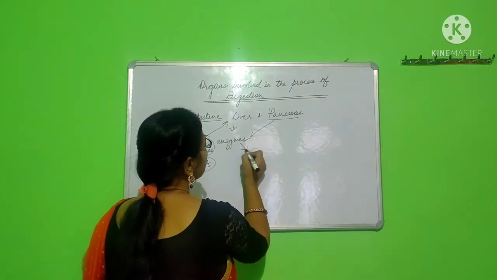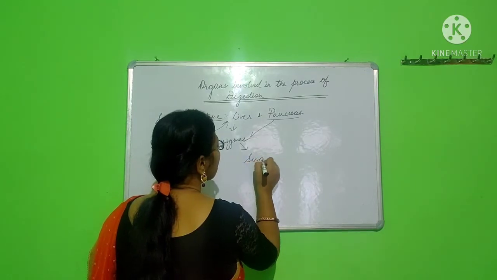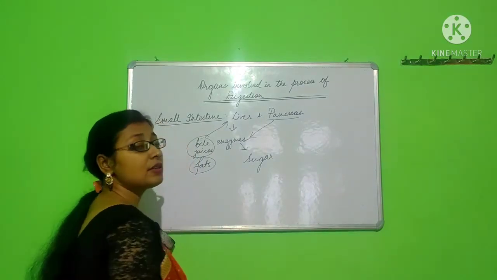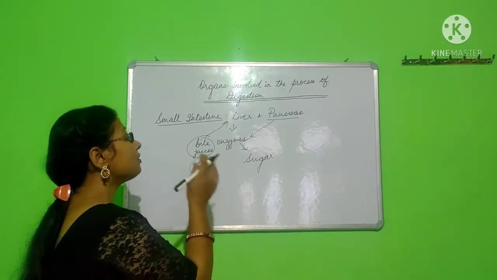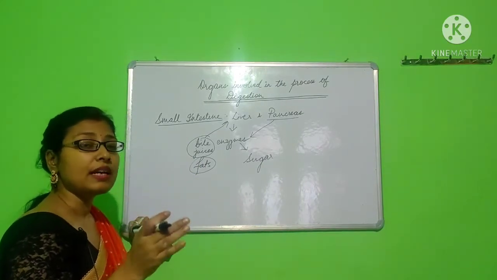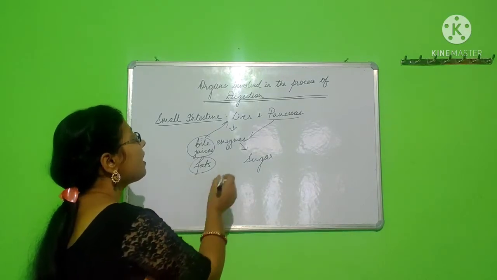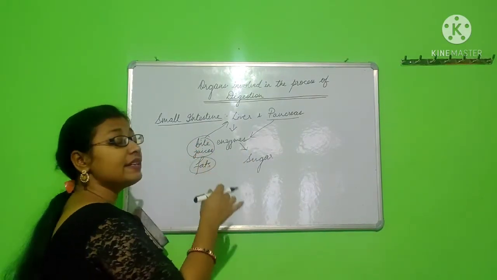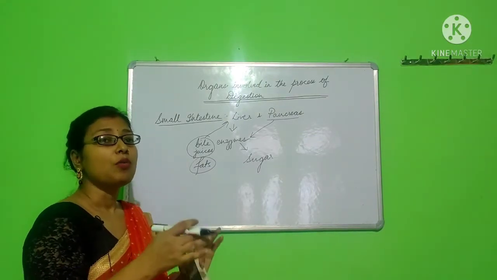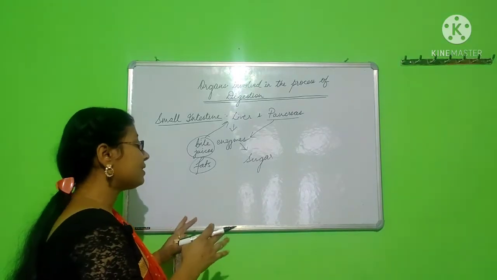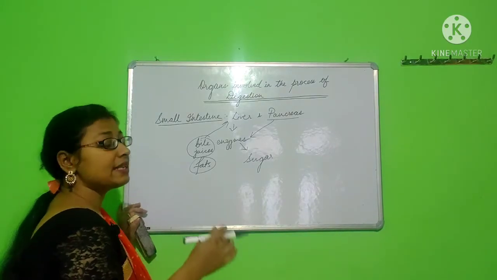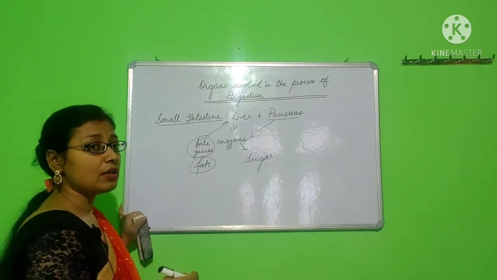What is the work of this enzyme? It breaks down the sugar that is present in the food. So, different organs produce different kinds of enzyme to break down and absorb different kinds of nutrients in the food. Okay. After all this, the small intestine absorbs all the nutrients, fats, protein, sugar, whatever is present in the food. It absorbs all the nutrients and from there it sends the nutrients to other parts of body.